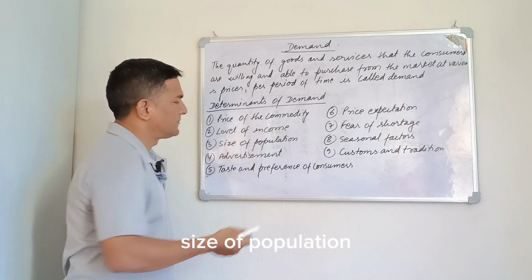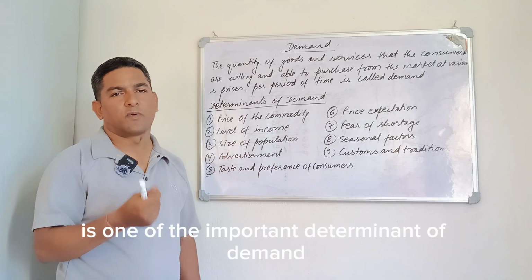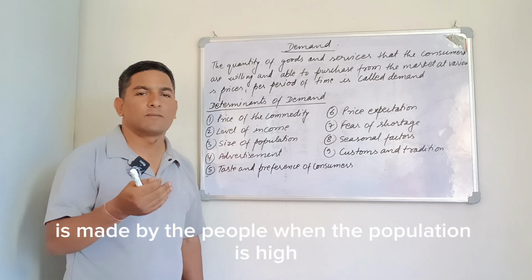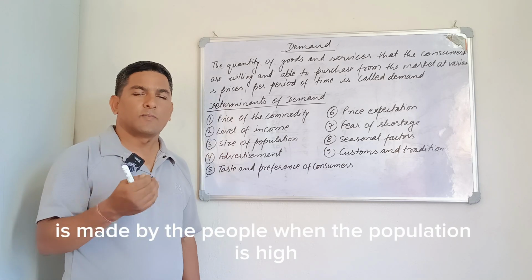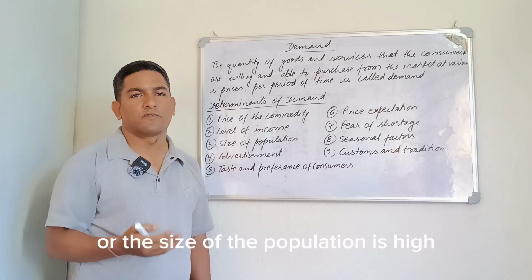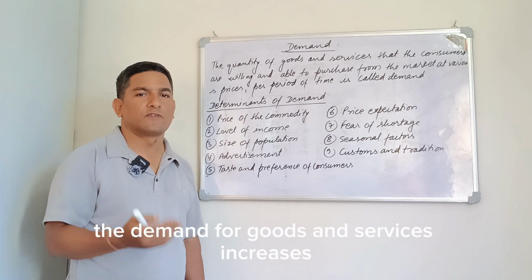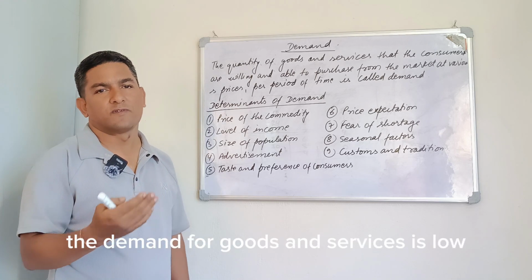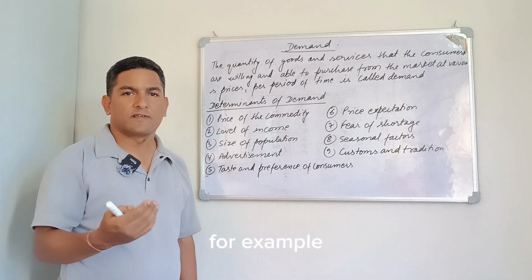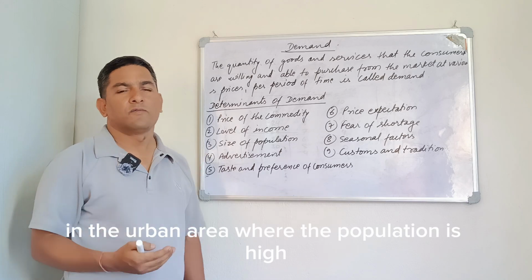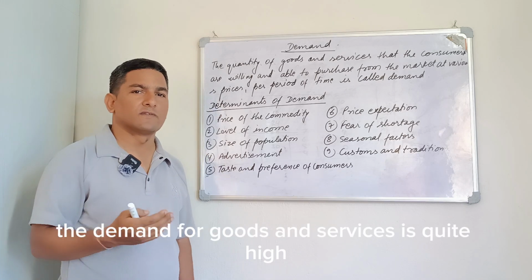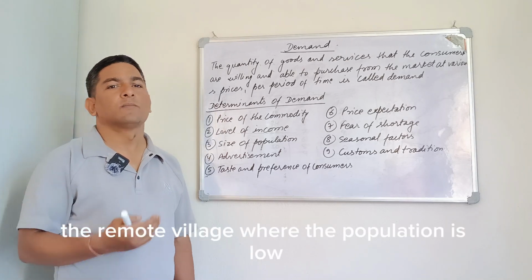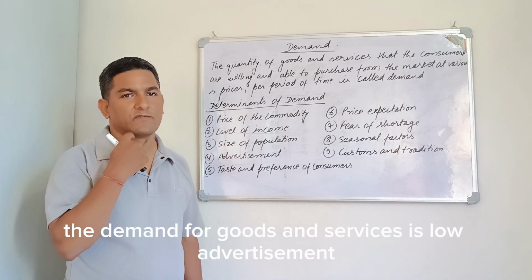Size of population. Population is one of the important determinants of demand because whatever demand is there in the economy is made by the people. When the size of the population is high, the demand for goods and services increases. And if the population size is low, the demand for goods and services is low. For example, in an urban area where the population is high, the demand for goods and services is quite high. On the other hand, in a remote village where the population is low, the demand for goods and services is low.